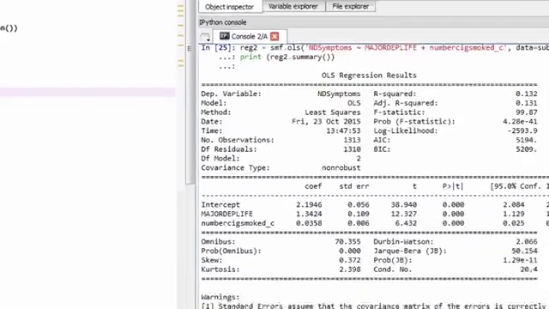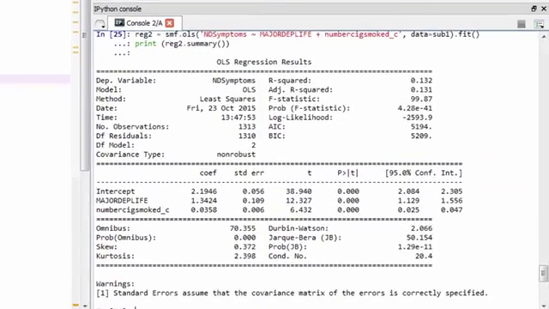Here is the output. We examine the p-values and parameter estimates for each predictor variable, i.e. our explanatory variable, depression, and our potential confounder, number of cigarettes smoked. As you can see, both p-values are less than 0.05, and both of the parameter estimates are positive, indicating that having major depression and smoking more cigarettes is associated with having a greater number of nicotine-dependent symptoms.